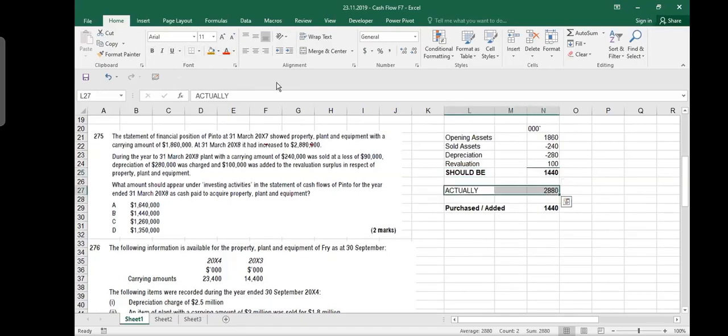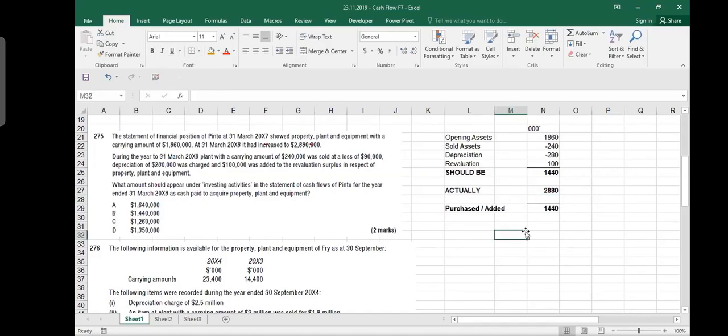But actually, you see them at 2.88 million. So where is the difference coming in? The difference is what you added, what you purchased, 144 million. Sir, suppose the asset is increased to 2700 instead of 2880. Then 126 you purchased. And probably your actual balance sheet is 1440. So you didn't purchase anything.